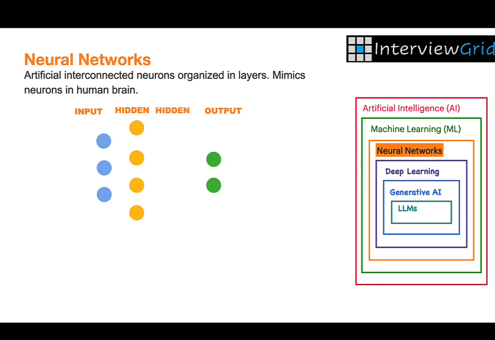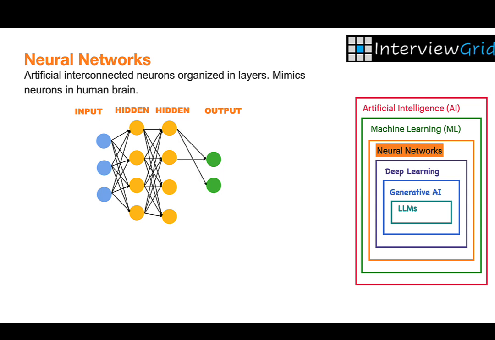The input gets transformed step by step through layers of neurons that learn more complex features at each level. So in this example, the data is processed by the input layer and sent to the first hidden layer. The first hidden layer further processes the data and sends it to the second hidden layer. The second hidden layer processes the data and sends it to the output layer. The output layer does the final processing and provides the final output, which could be, for example, classifying an image as a cat or dog.